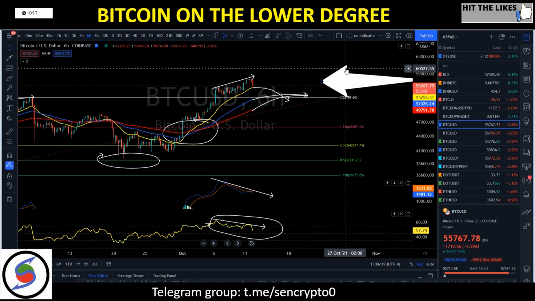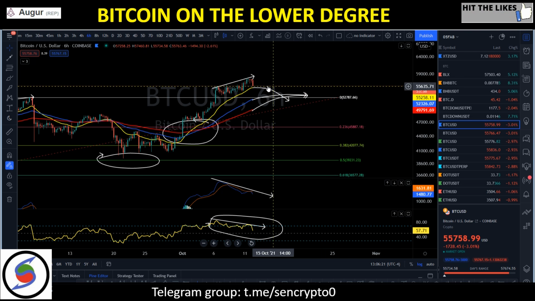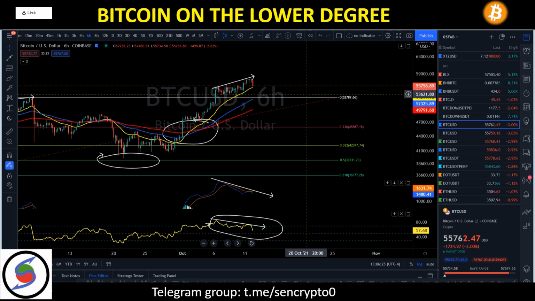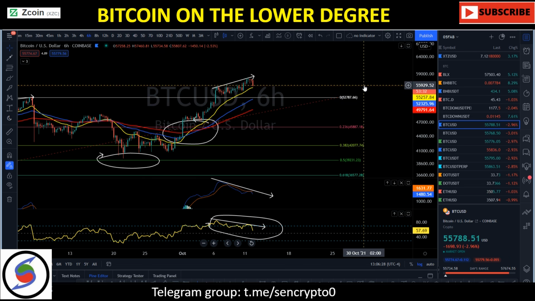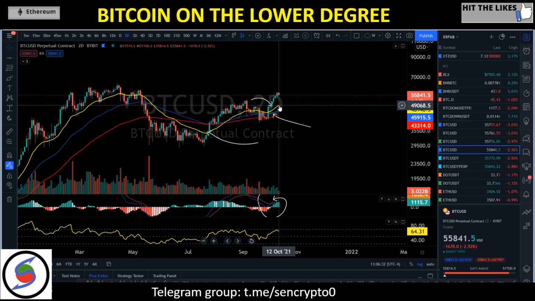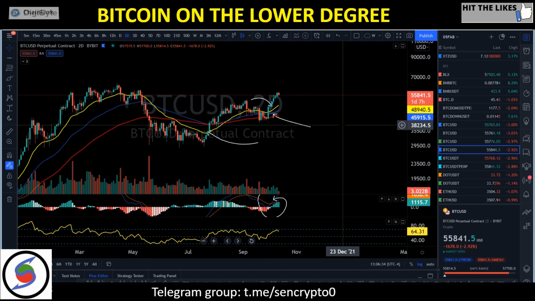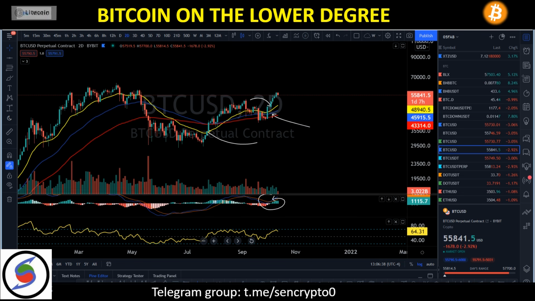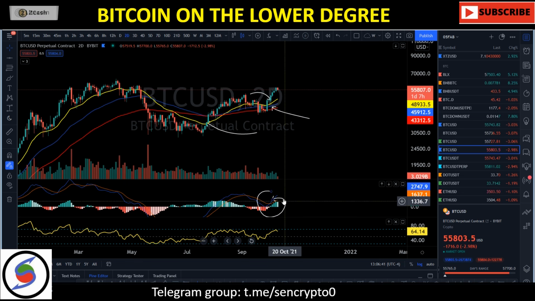So it looks pretty good. BTC is looking very, very good. Even though we created a short-term bearishness, I don't think it is a bearishness to wipe out all the gains. As long as we're staying above the 21 EMA on our 2D basis right here, I'm going to remain bullish. As long as MACD is remaining positive, I'm going to remain bullish, till we get a bearish crossover, at least on our MACD.